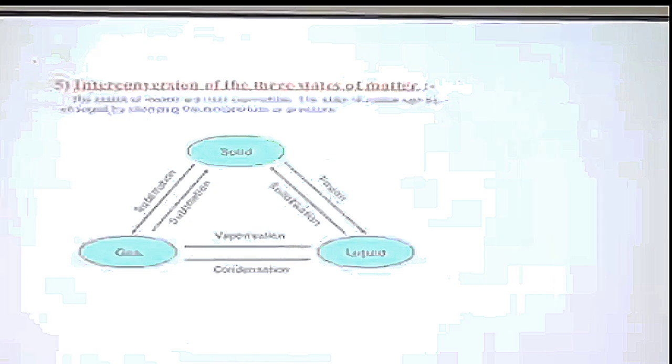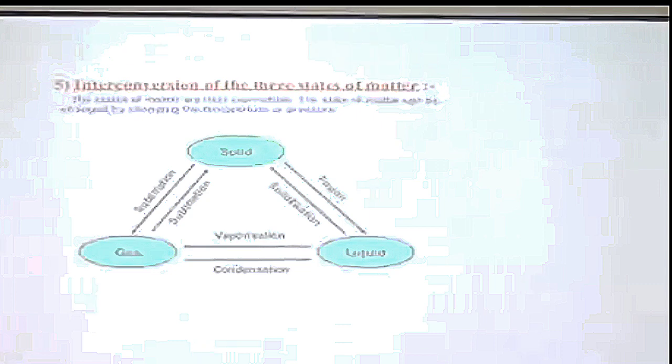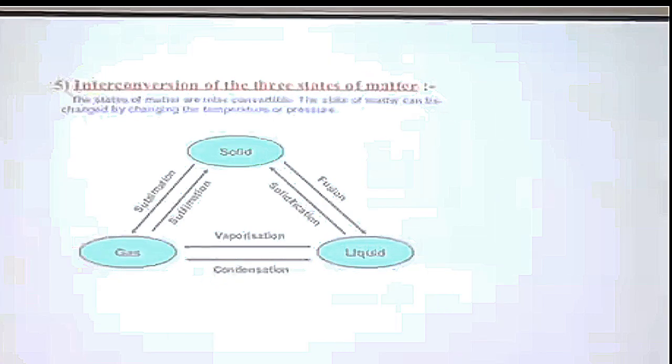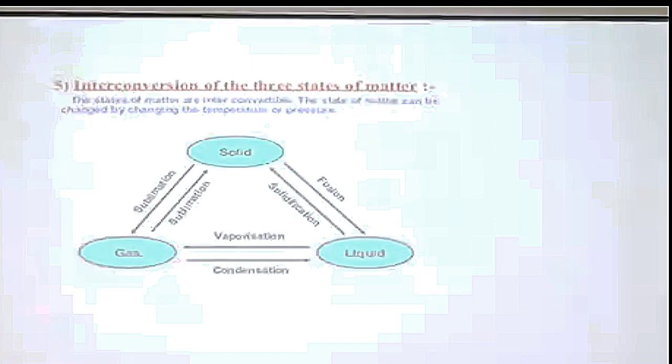Here this is showing the interconversion of states. If a solid is heated, it changes to liquid. That process is called fusion or melting. And when liquid is cooled, the process is called solidification, or freezing. In the same way, when liquid is heated, it changes into vapor. The process is called vaporization. And when gas is cooled, it changes back to liquid. The process is known as condensation. But as I said, there are a few solids which directly convert into gaseous state on heating. This process is called sublimation, or when the vapor changes from gaseous to solid state on cooling, that process is also known as sublimation.